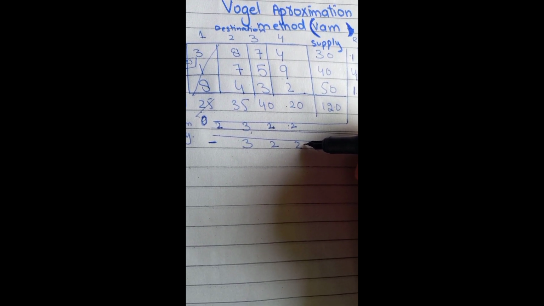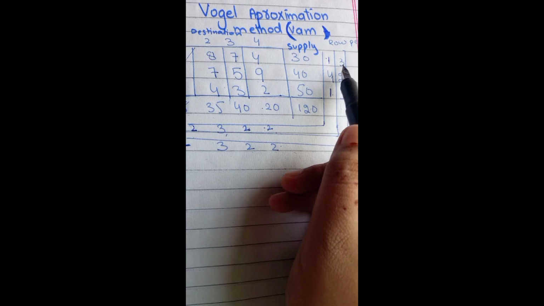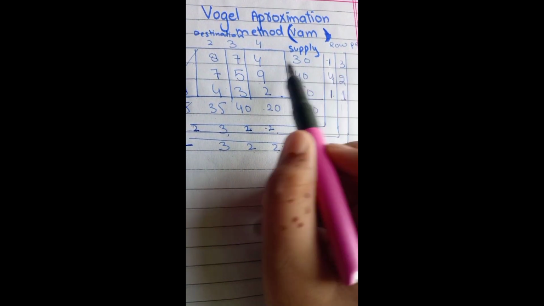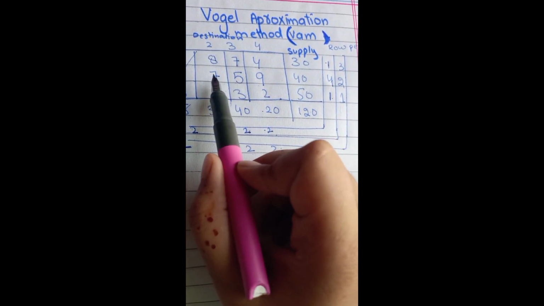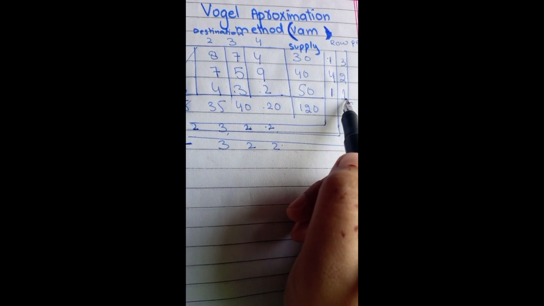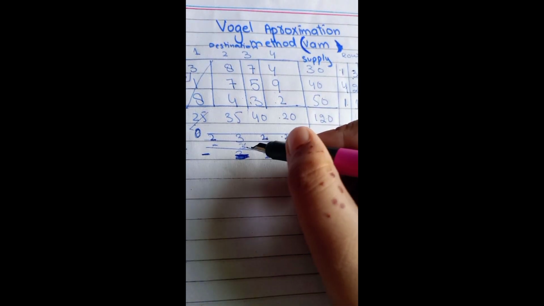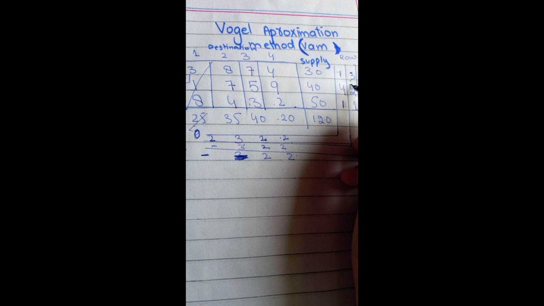In the same way, we will find the row penalties. We will choose minimum numbers and write the difference here. 7 minus 4 equals 3, 7 minus 5 equals 2, 3 minus 2 equals 1. So it is clearly seen that there are two numbers, which is 3, which are occurring twice in row as well as in column.